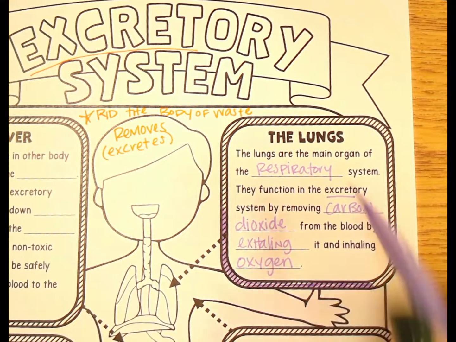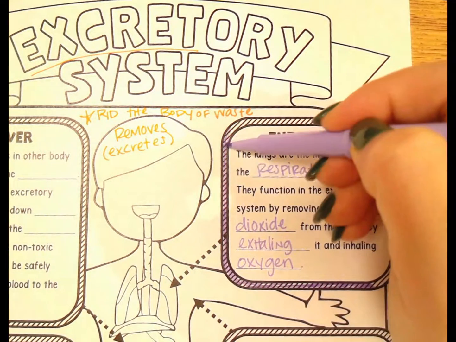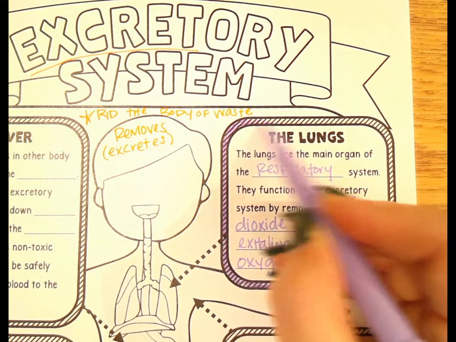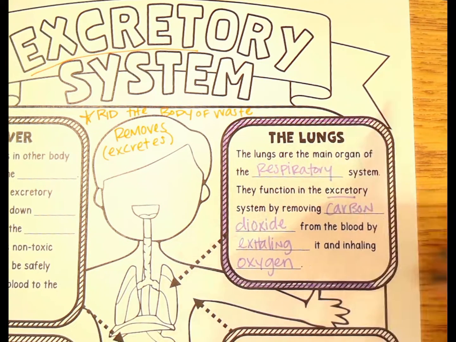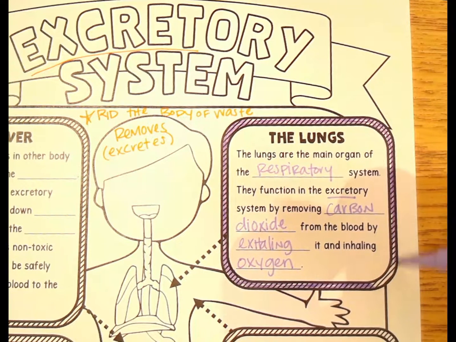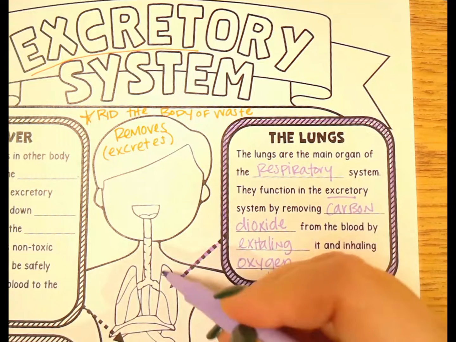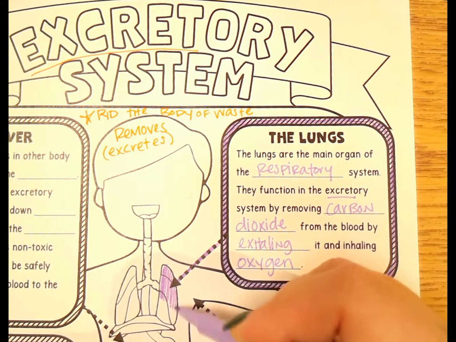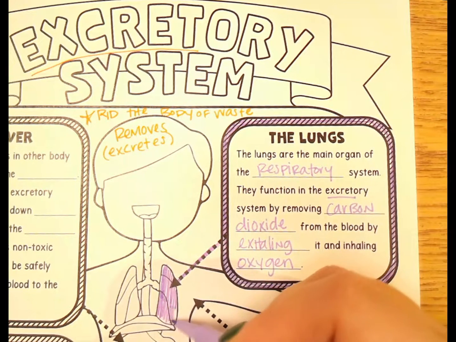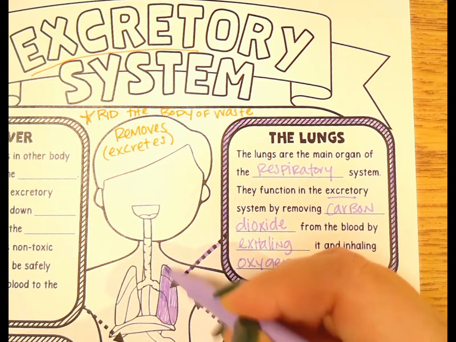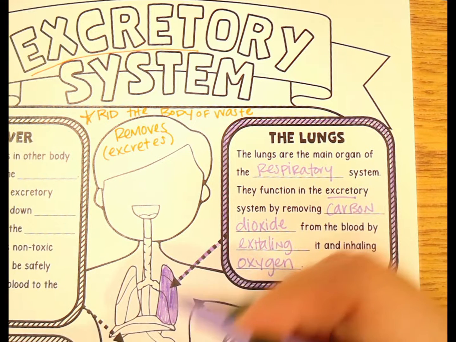They do that very important job of getting rid of that waste product carbon dioxide. They excrete carbon dioxide from our body into the outside world because we don't need it. We don't need carbon dioxide for any of the processes that our body needs to go through. And so remember, we've got two lungs, major organ of our respiratory system.